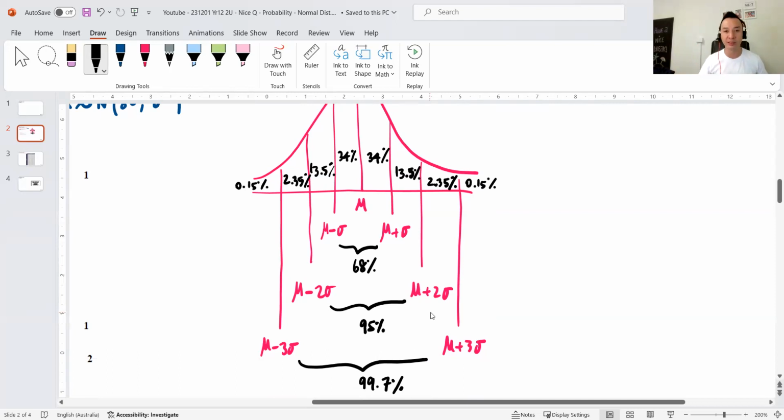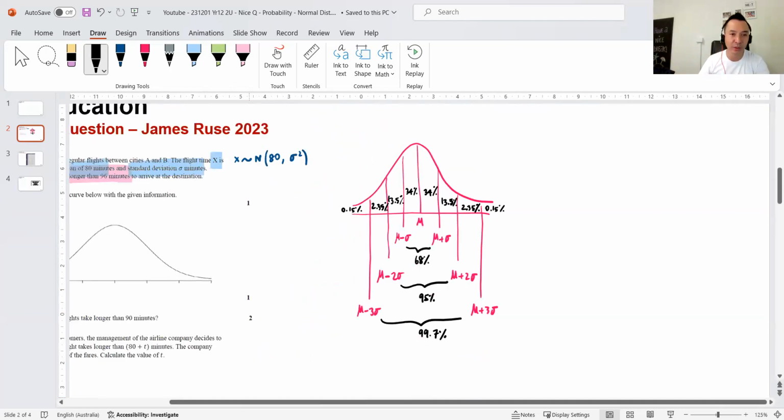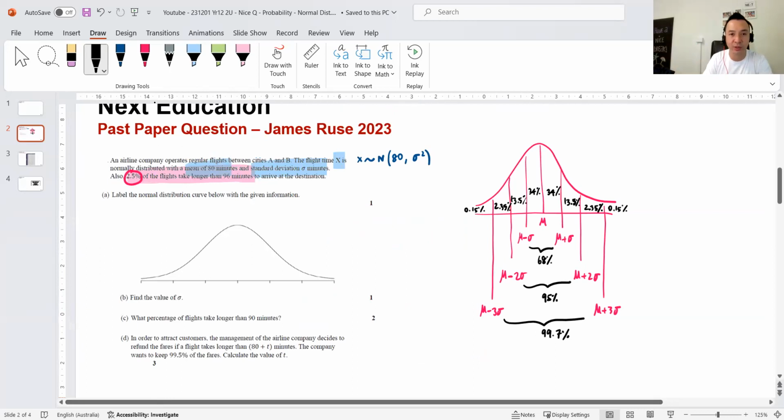Now, why am I telling you this? Because in this question, we need to determine the value of sigma. We don't know what it is. In fact, I'll label the diagram later. But for now, let's do part B. I need to find what sigma is. This information here is super crucial. 2.5%. Where is that on the graph? If 2.5% of flights take longer than my time, I'm looking for percentages that add up to 2.5%.